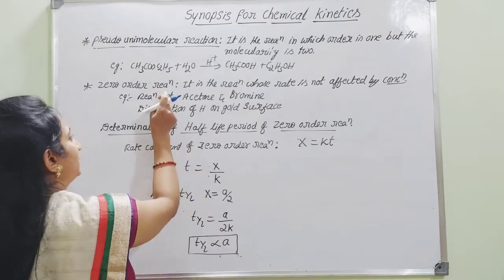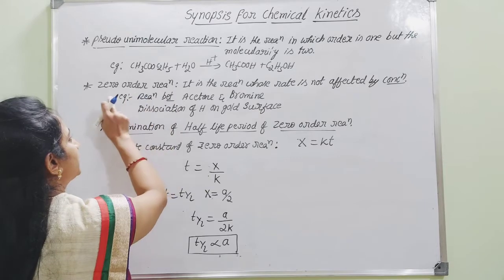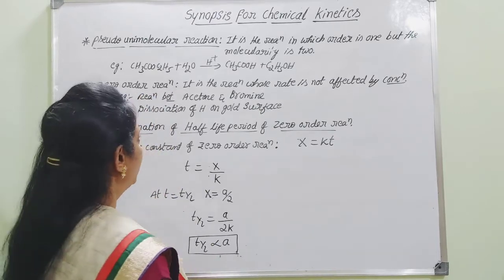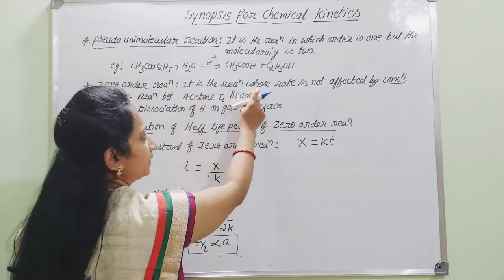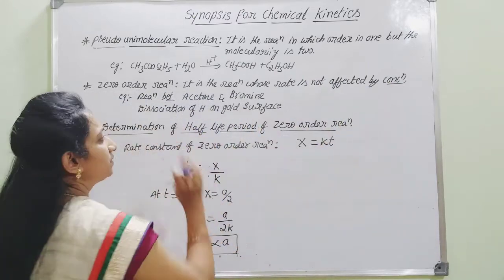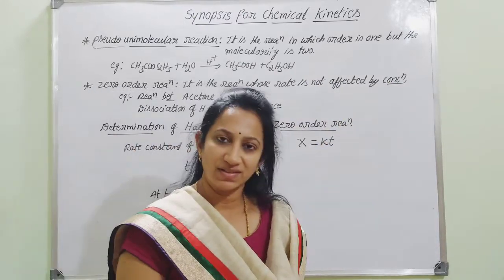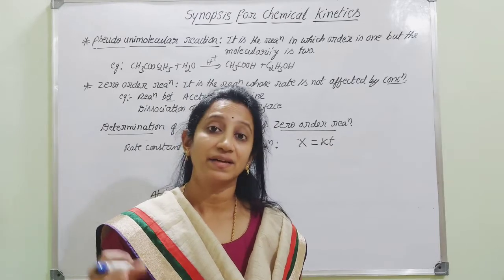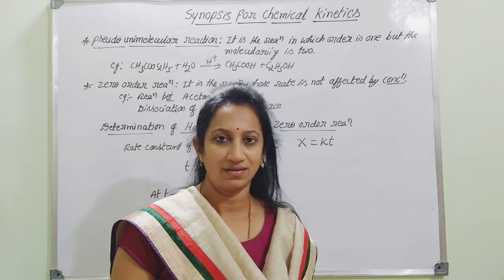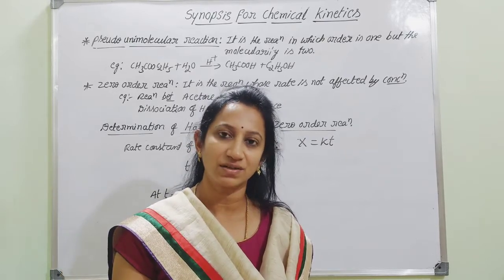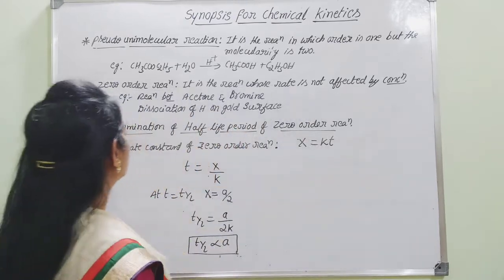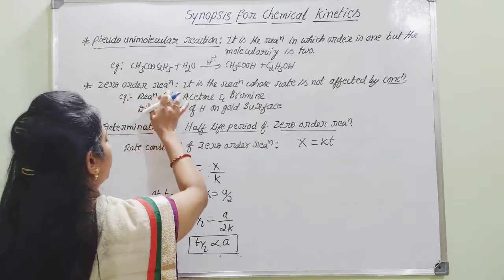And if we go to another set of reactions, that is zero order reaction. What is meant by zero order reaction? It is the reaction whose rate is not affected by the concentration. Whichever reaction you consider, the rate of reaction does not depend at all on the concentration of the reactants. Got it? That means if you vary the concentration of the reactants, it won't affect the rate of the reaction. Such a reaction is considered a zero order reaction.